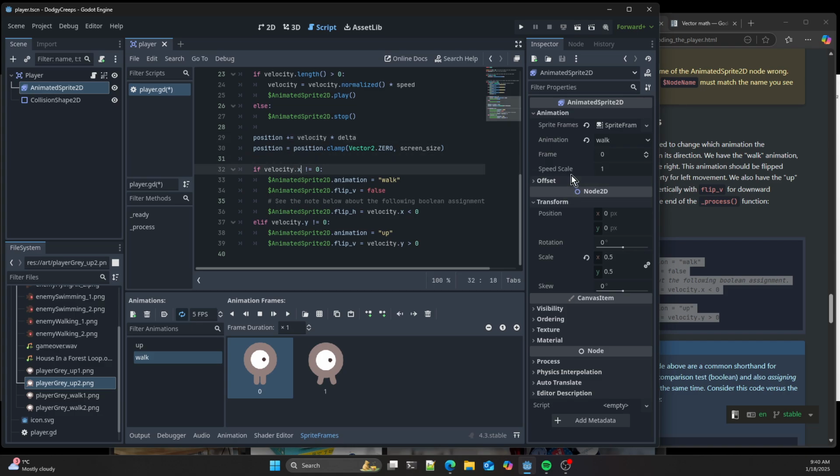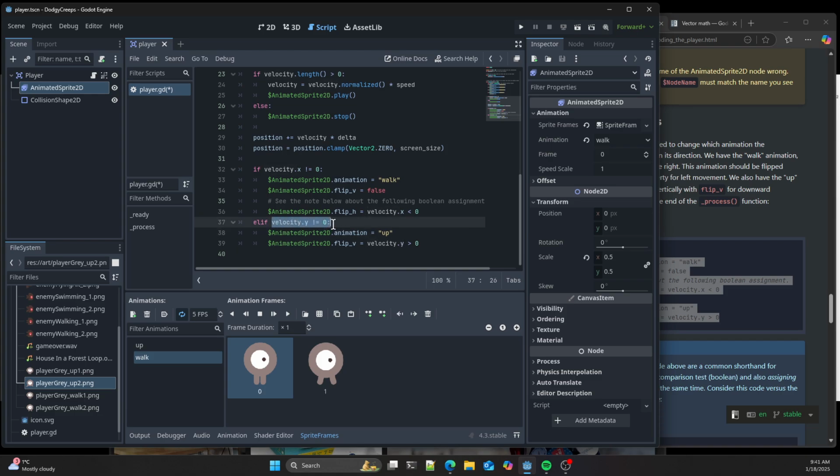So basically, if the X position is not 0, in other words, if the person is pressing left or right, we're going to use the walk animation. So that there is a reference to that name, and we're not flipping vertically. We need to make sure that's disabled in case in the previous frame that was set to true. We're going to be flipping horizontally, in other words, walking right to left rather than left to right, if X is less than 0 from our input vector. And then similarly,